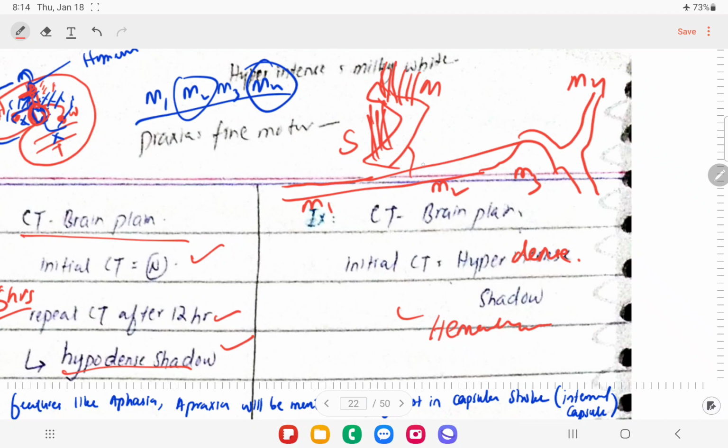So these are the branches that are going to supply the internal capsule, and this is also going to supply the putamen and caudate nucleus. So this is the putamen, and we have the caudate nucleus, and the globus pallidus, right? So when these lenticulostriate arteries are involved, the patient will be having hemiplegia and sensory loss.